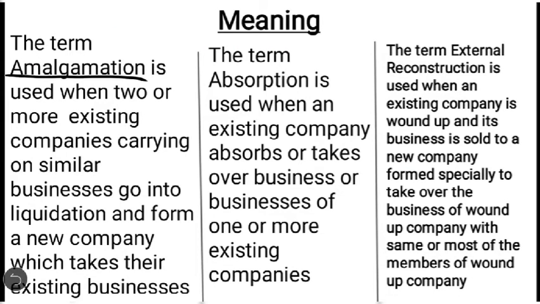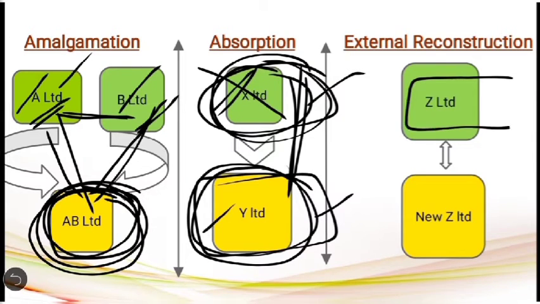The third term is external reconstruction. It is used when an existing company is wound up and its business is sold to a new company which is formed specially to take over the business of the wound up company with the same or most of the members of the wound up company. For example, there is an existing company called Z Limited which is running under huge losses. So they have come to know that it is not possible to continue the business with the same company. So they have decided to liquidate this company, and with the same members or most of the members of Z Limited, they have decided to form a new company, giving the new company a new structure with a new set of rules and regulations, that is New Z Limited.